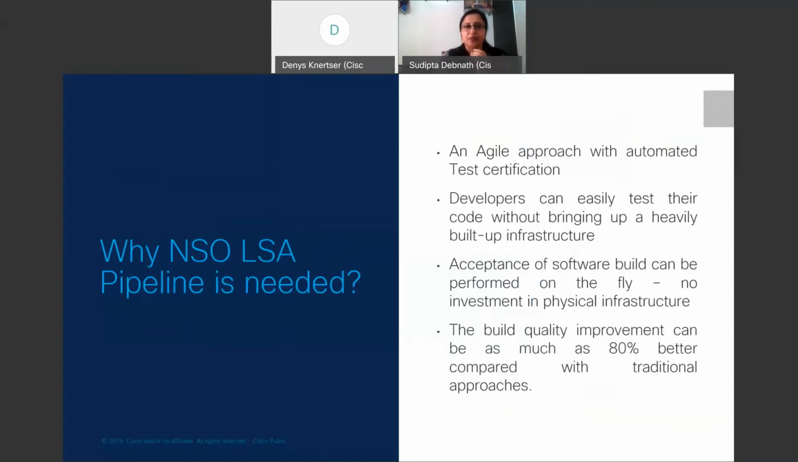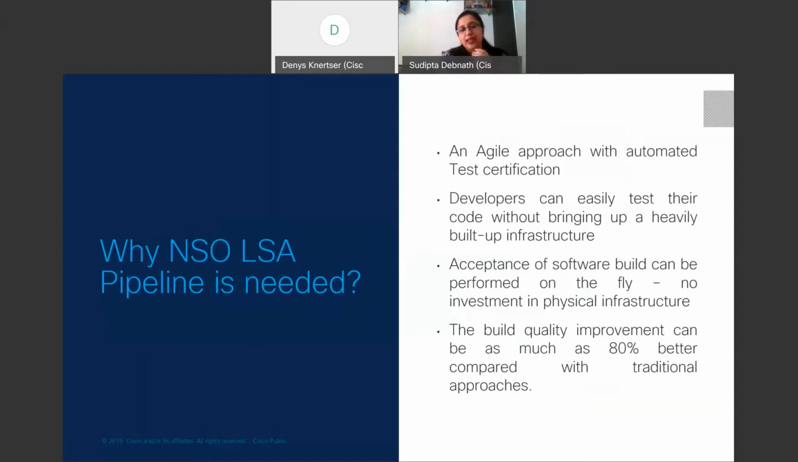When we started thinking about the NSO LSA pipeline, we first analyzed the requirement of it, why the NSO LSA pipeline is needed. The first thing is that the pipeline concept is related to DevOps, and it is an agile approach with automated test certification. The second thought is that developers can easily test their code without bringing up a heavily built-up infrastructure.